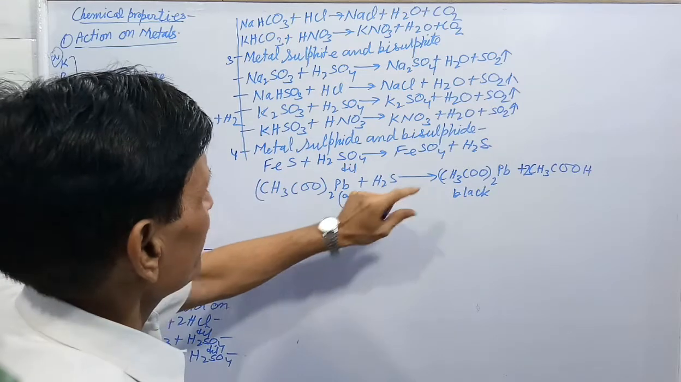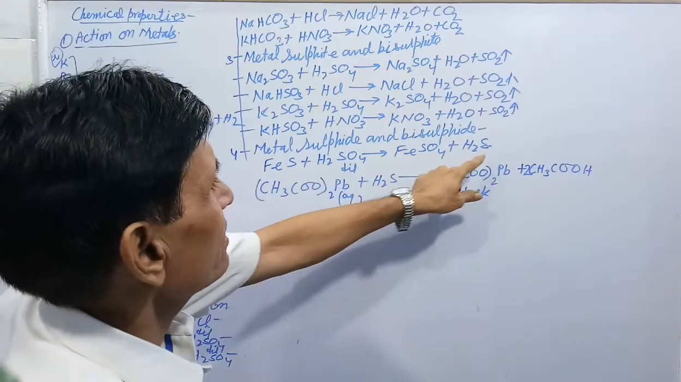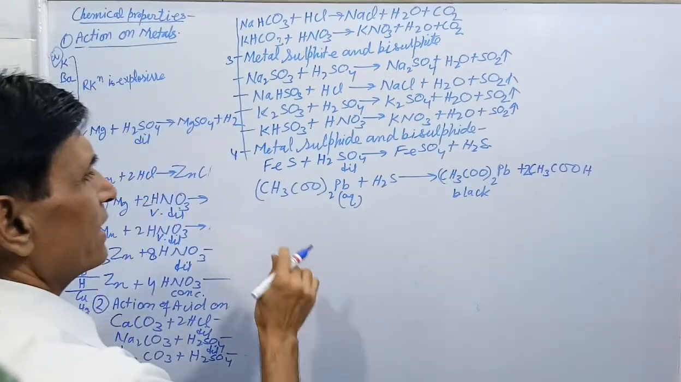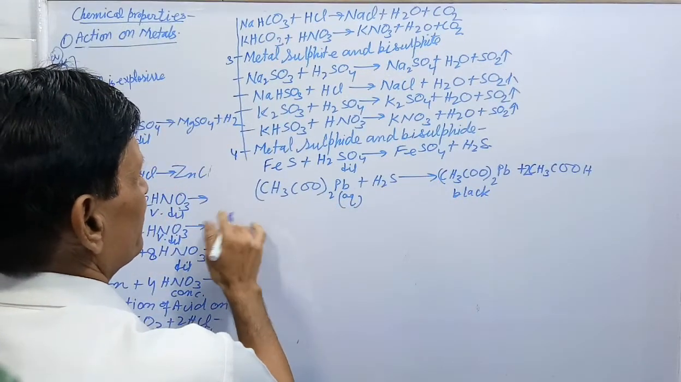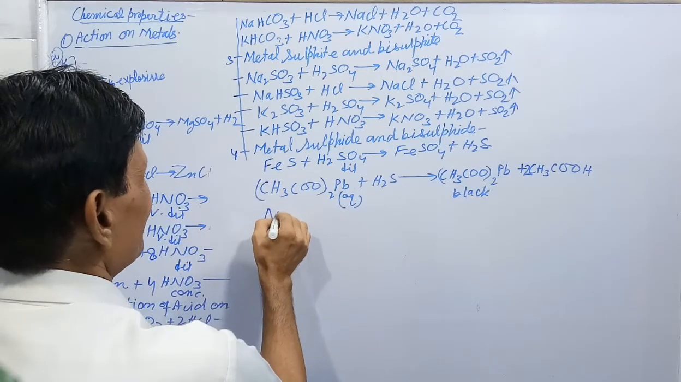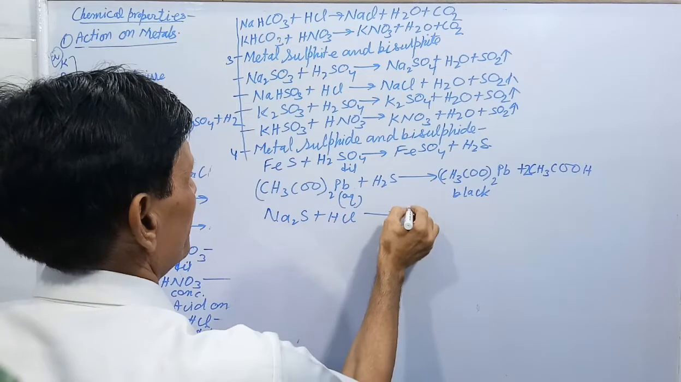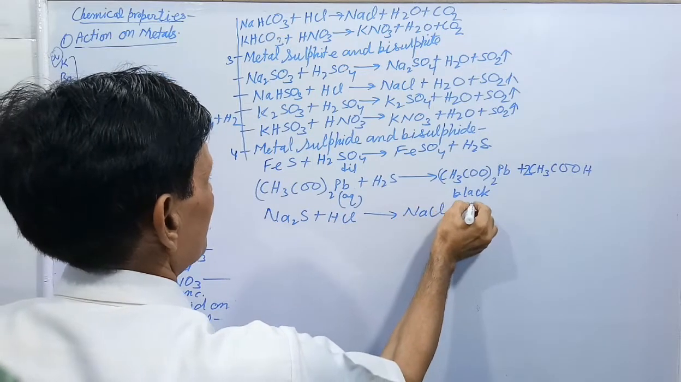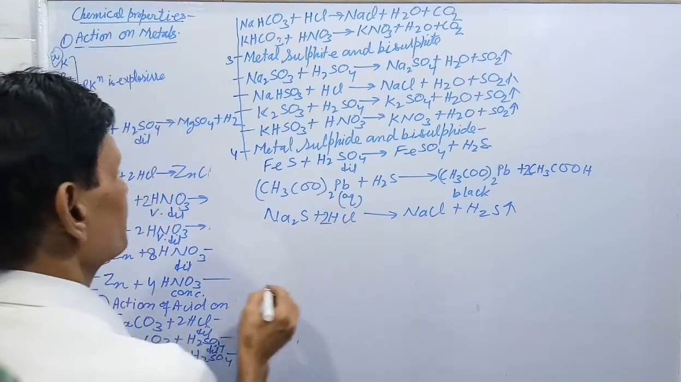I have given you the important one, ferrous sulfide, and the gas evolved turns blue litmus red and gives a black precipitate with lead acetate. Number 5, you can write any other example: Na2S plus HCl forms NaCl plus H2S, like that, a rotten egg smelling gas.